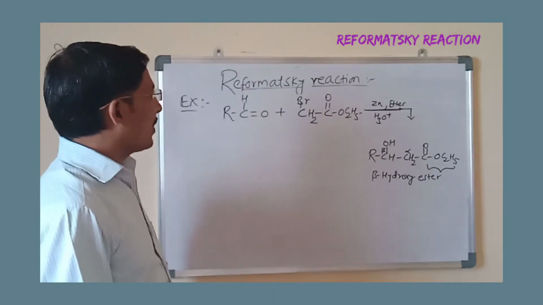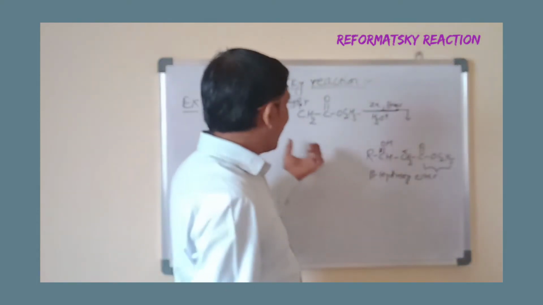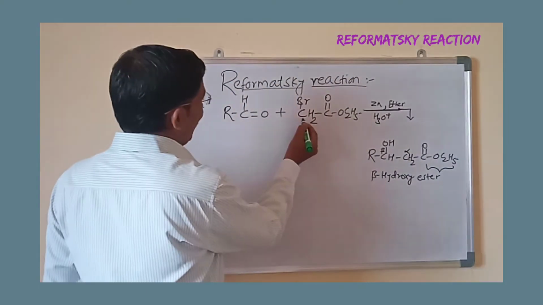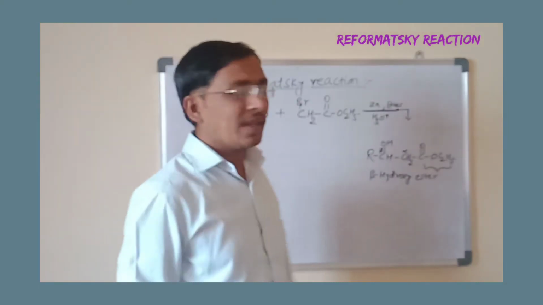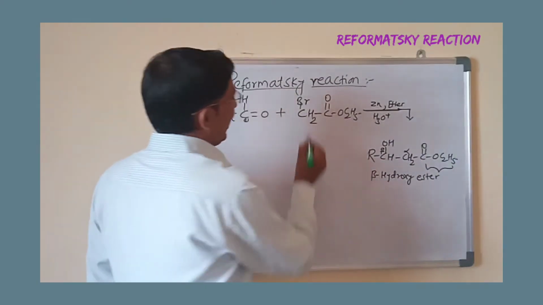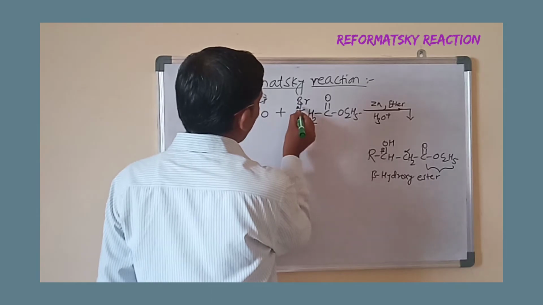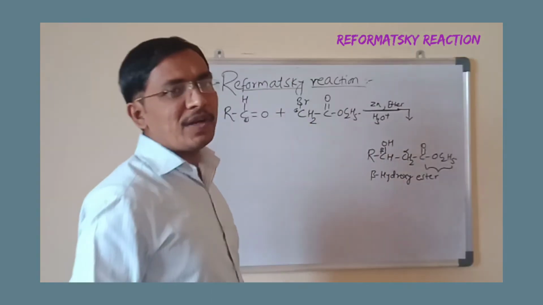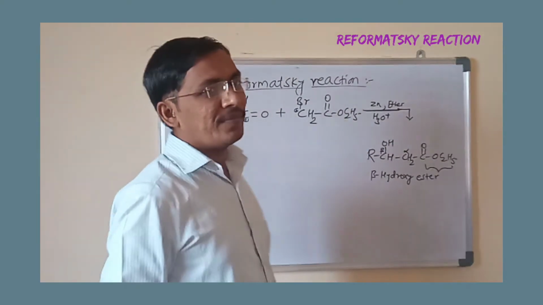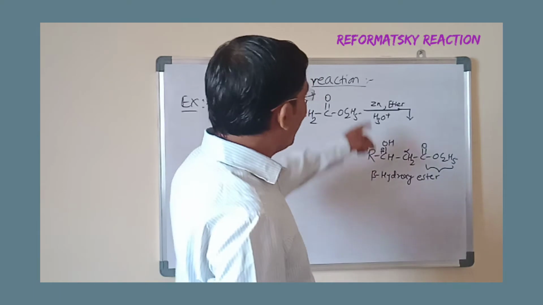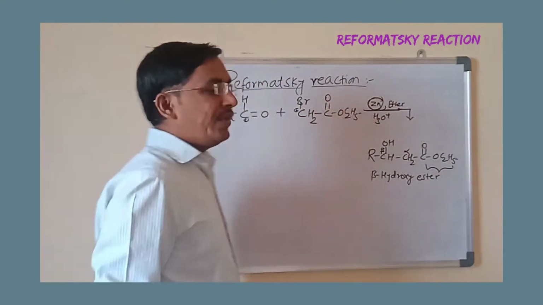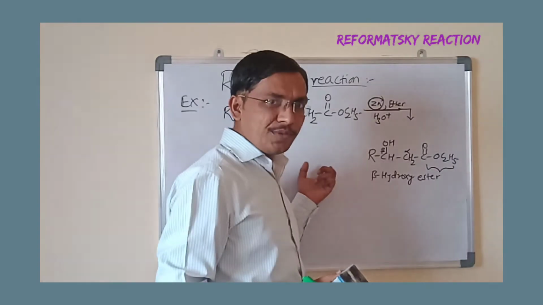Now, see here, in absence of zinc, is the reaction possible between these two? No. Since both the carbonyl carbon and this carbon are electrophilic. Here this carbon is electrophilic due to the presence of electronegative oxygen, and here this carbon is electrophilic due to the presence of an electron withdrawing group, a halogen. That's why the carbon-carbon bond formation is not possible. Hence there is a need of the zinc, due to which the reaction is possible.